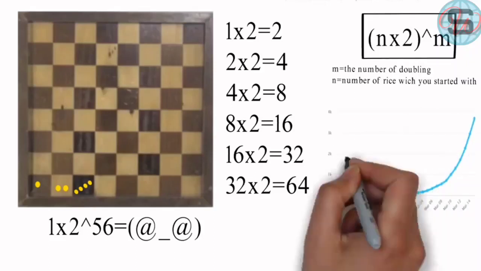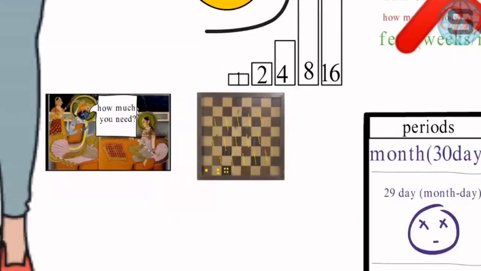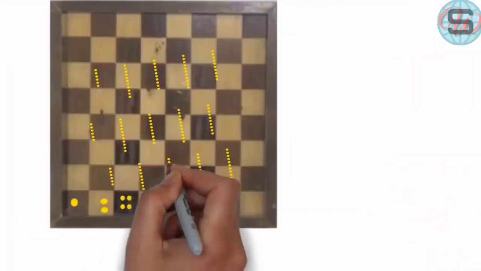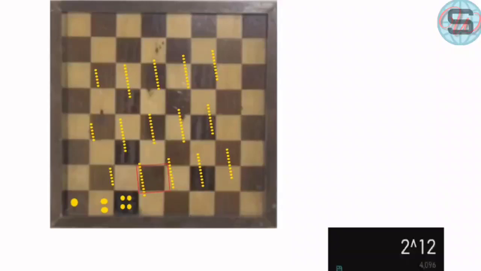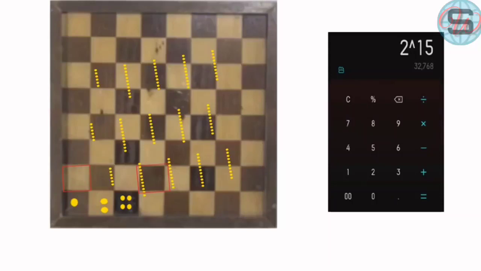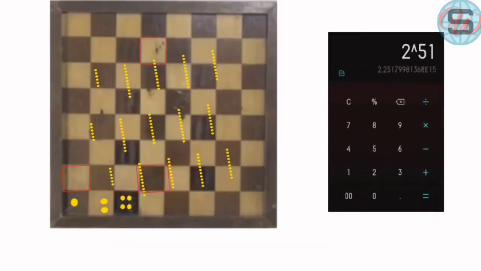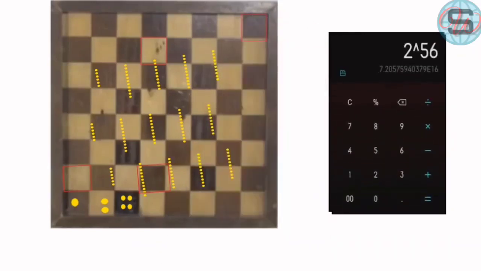And you realize something else: in the beginning of the growth it was simple, 1, 2, 4, 8, but after this you will feel horrible jumps. For example, in the Indian legend, although it's a legend, mathematically it's true. In the 12th square we will need 4096 pellets, in the 15th square we will need 32,768 pellets, and in the 51st square we will need a very huge number. So don't ask me about the number of rice pellets we will put in the final square.